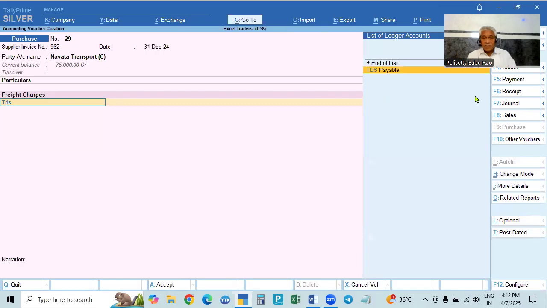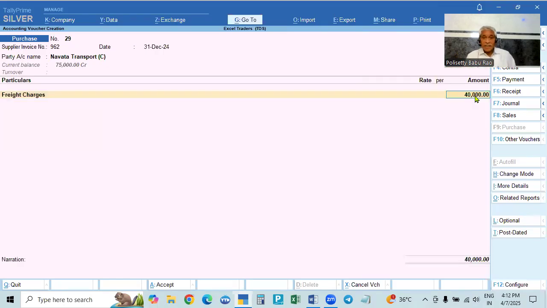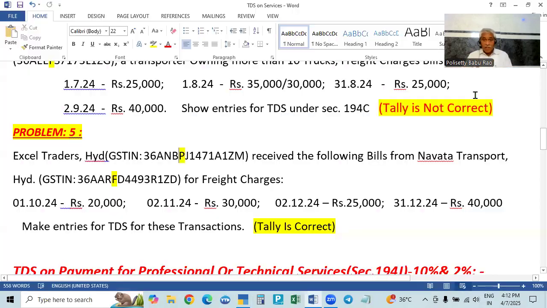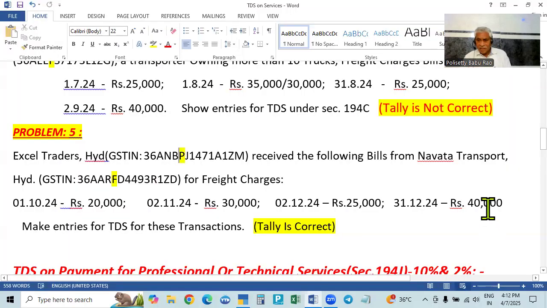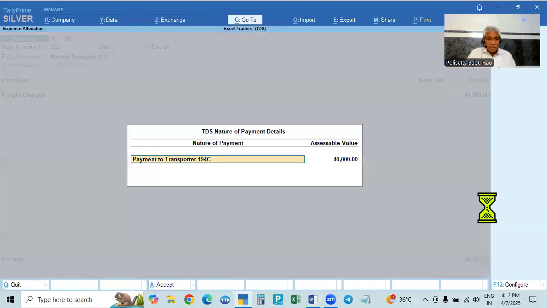That is why, first of all, TDS will be deducted. TDS will be deducted from this amount, and then it will show you a message. But in all the previous bills, TDS is not deducted. So in the old bills TDS is not deducted. So do you want to deduct now? Because now definitely after crossing the limit, all the old bills you have to deduct. Totally you have to deduct, isn't it? So now it will take, see here.